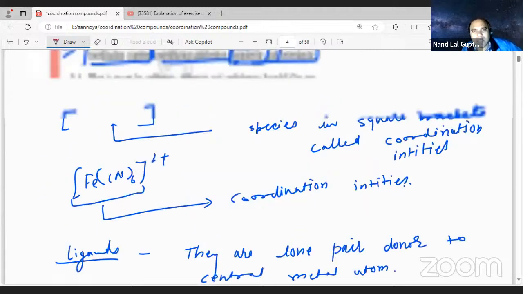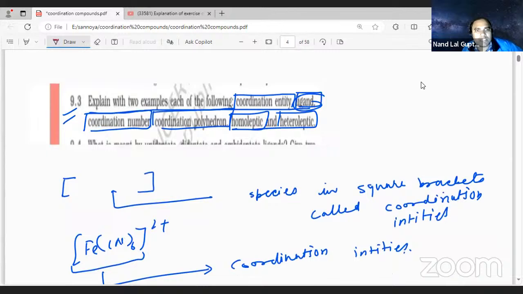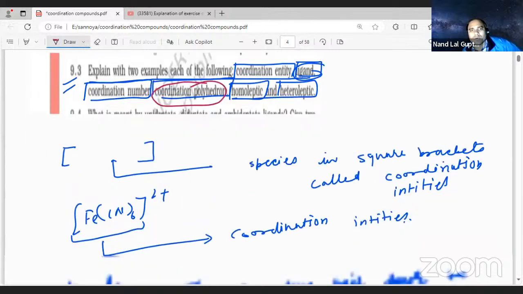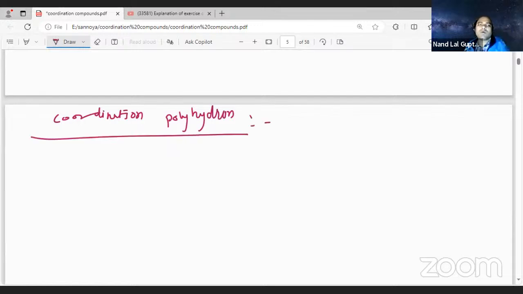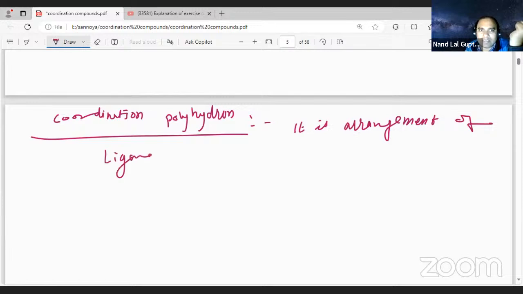Now you see what the next one we are having, student. Coordination polyhedron. This is also asked in the exam, student. Coordination polyhedron is the arrangement of ligands around the central metal atom.